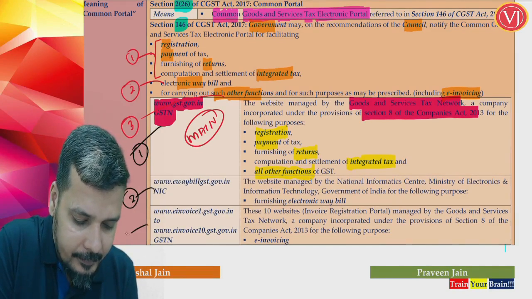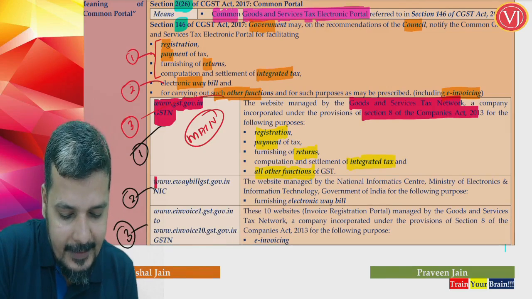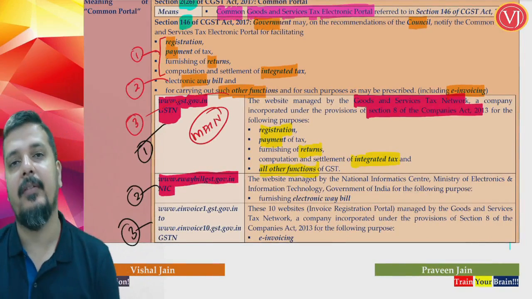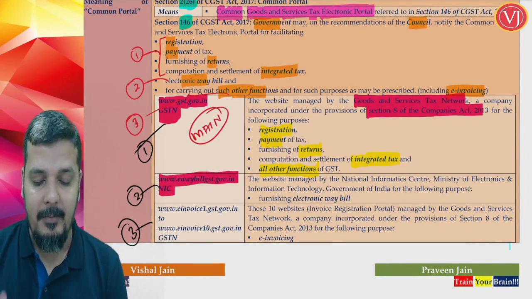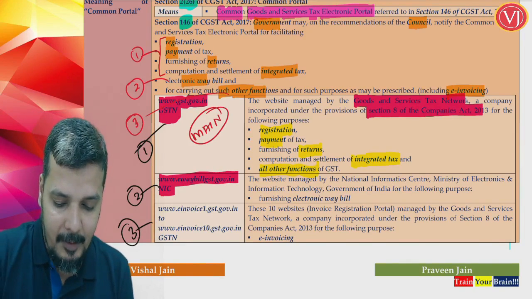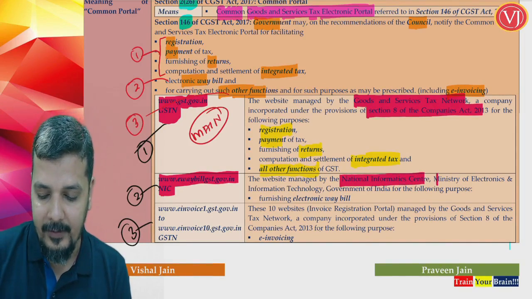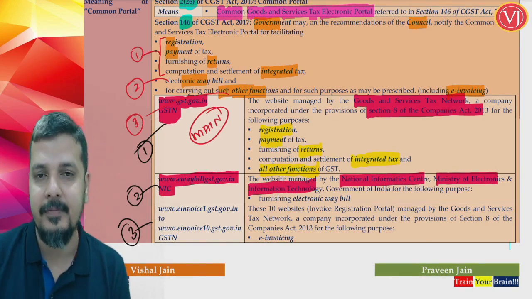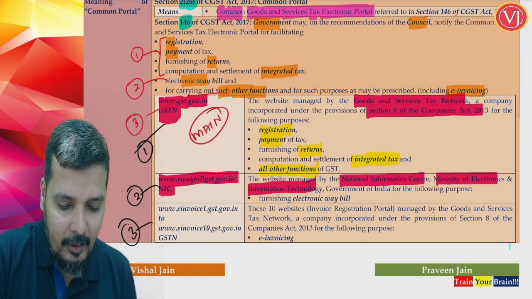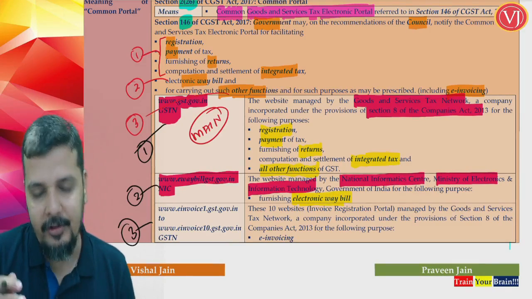The second portal is your www.ewaybillgst.gov.in. This is not managed by GST Network, it is managed by the National Informatics Centre. So this happens to be managed by the National Informatics Centre, which is under the Ministry of Electronics and Information Technology, Government of India. Now what work will this e-Waybill portal do, that is www.ewaybillgst.gov.in? It will do only one work, generation of e-Waybill.